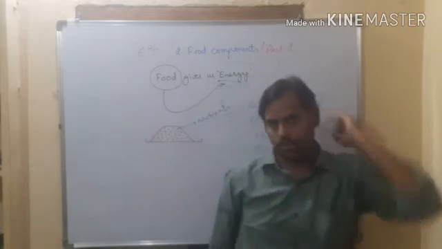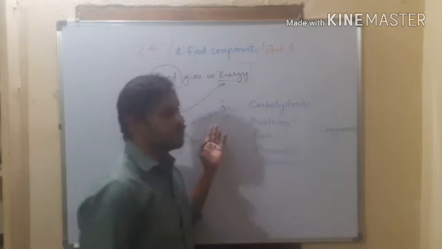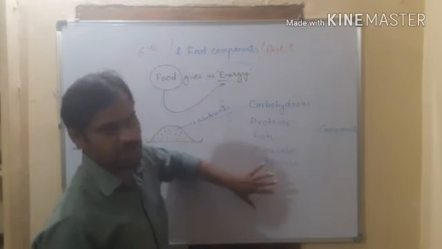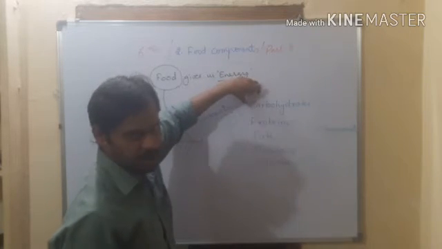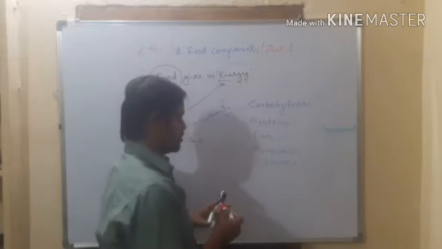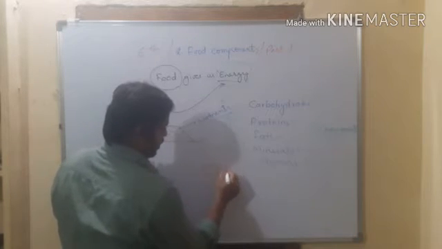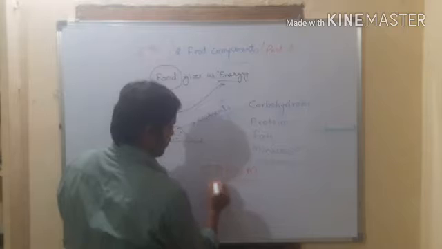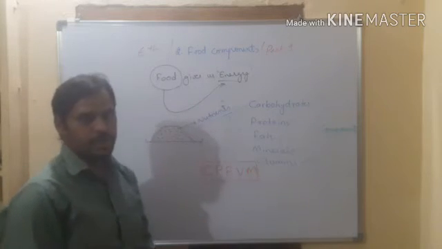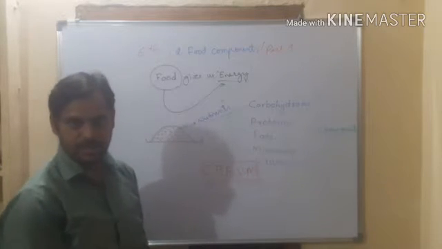Right. So what have you learned till now? The food components are also called food nutrients. What are those names? Just remember these names: carbohydrates, proteins, fats, vitamins and minerals. Simply remember the names in an order like this: CPFVM. Carbohydrates, proteins, fats, vitamins, minerals. Right?